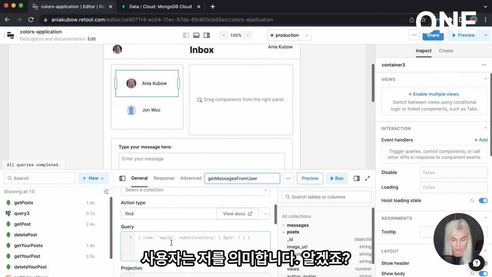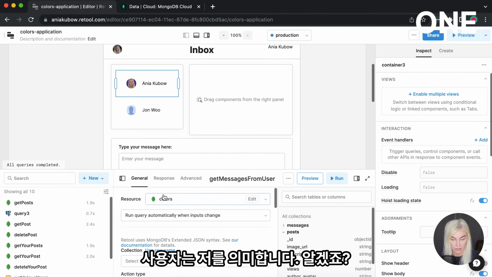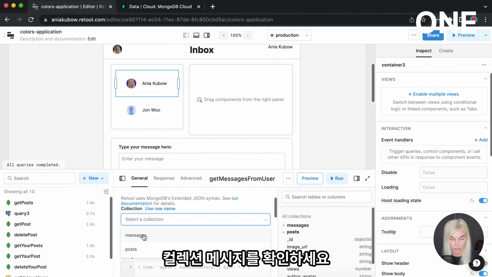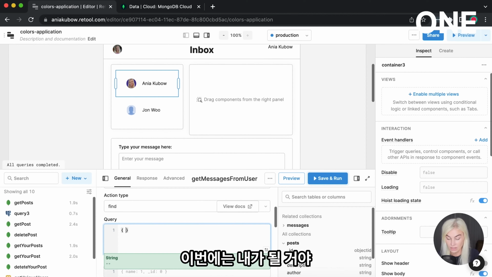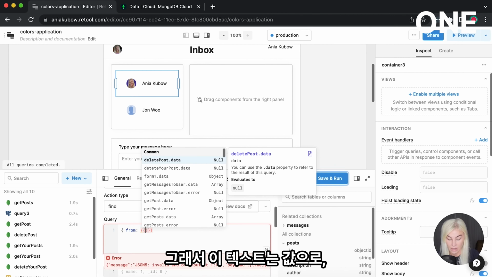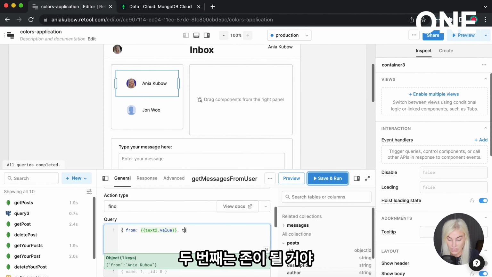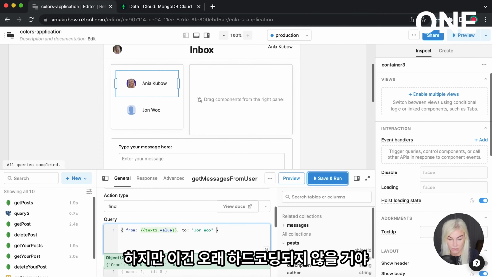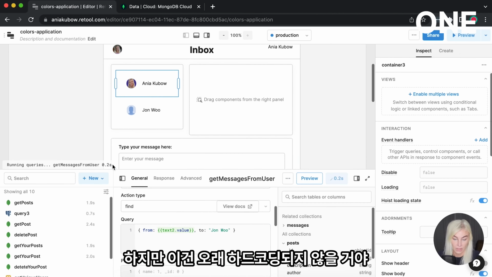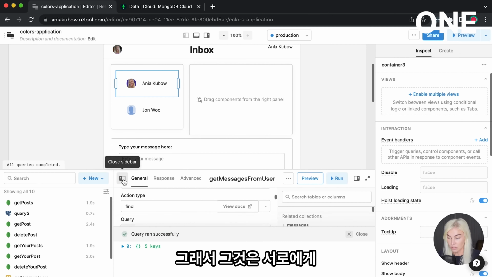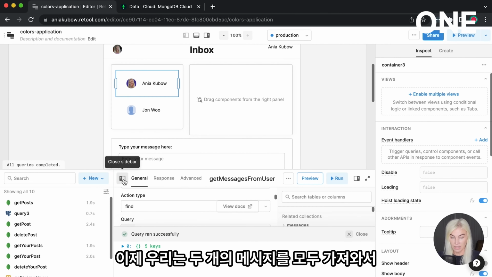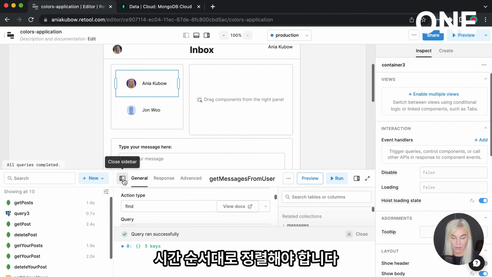Okay. And this time we're going to get the resource query colors, look in the collection messages. And this time from is going to be me. So that is text to value. And to is going to be John Woo, which I'm hard coding at the moment, but this won't be hard coded for long. So that is a way to get messages from and to each other. And now we need to get both of them and then sort them by chronological order.